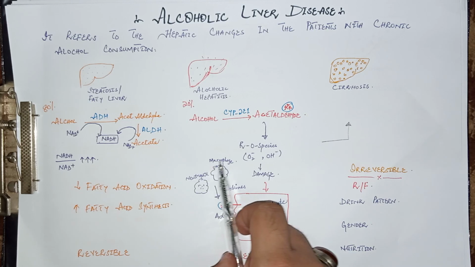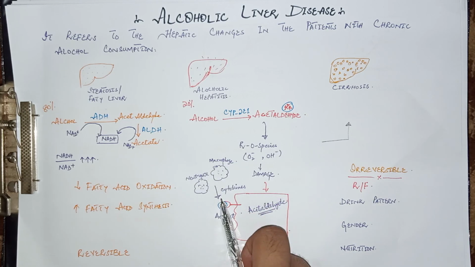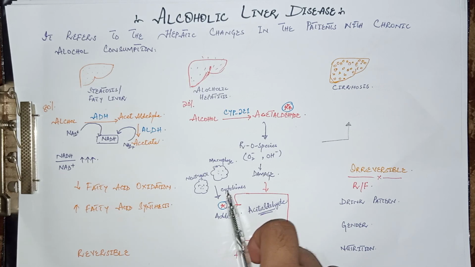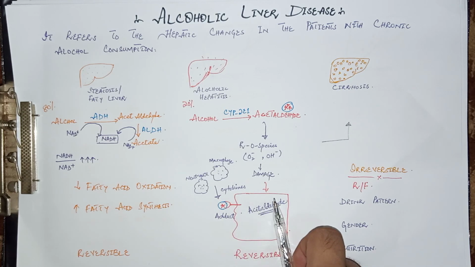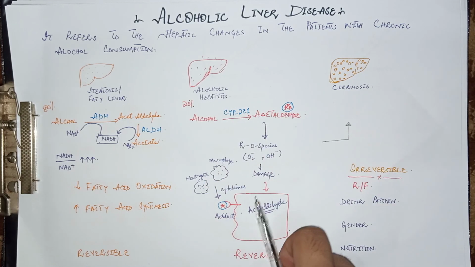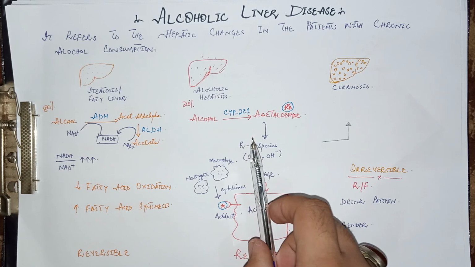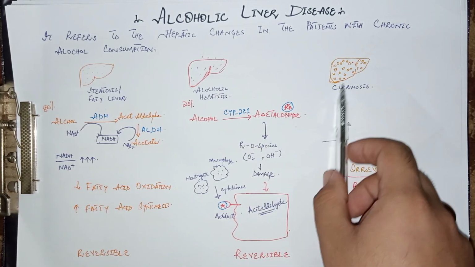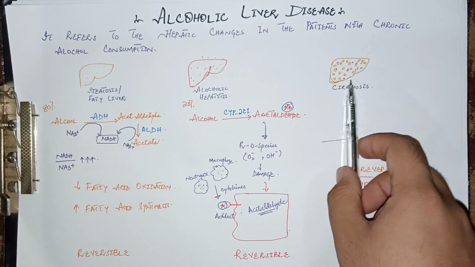That is, neutrophils and macrophages enter the liver through the circulation and produce cytokines like tumor necrosis factor and interleukin 6, and cause further damage to the hepatocytes in alcoholic hepatitis. It is a reversible condition if treated properly, but it can convert into cirrhosis or end up with the severe form, which is cirrhosis, an irreversible condition.